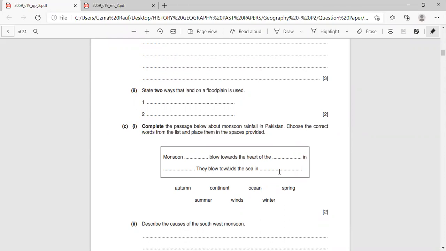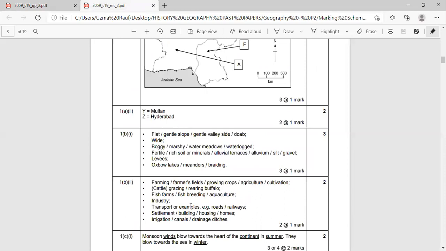Yes, speak please. Hurry up please, beta. Miss, shall I tell? Yes, please speak. Autumn. Okay. Now look at the correct answer and check yourself.